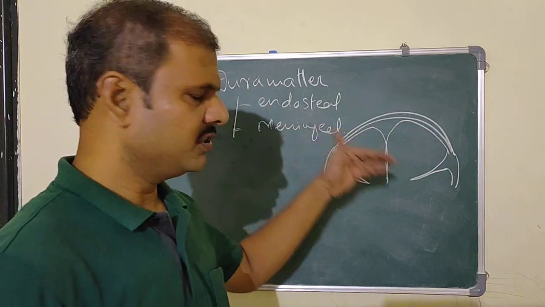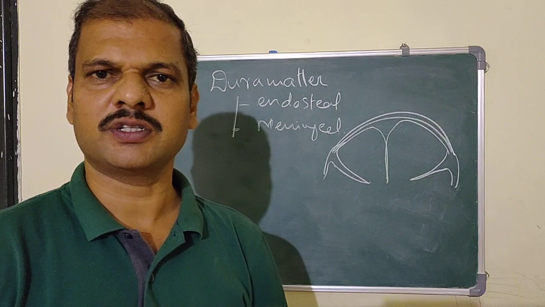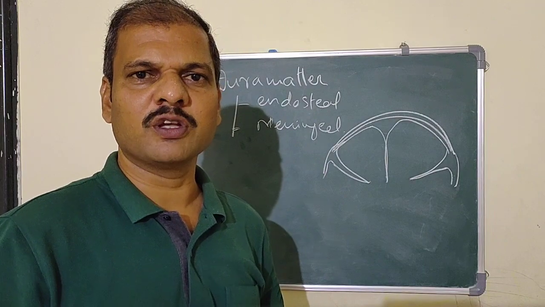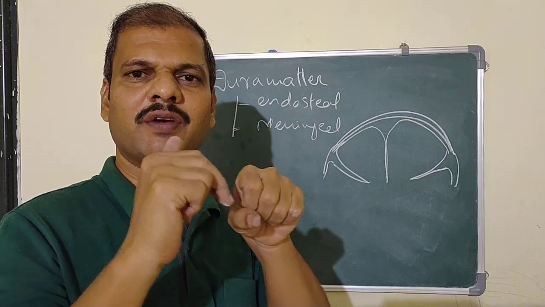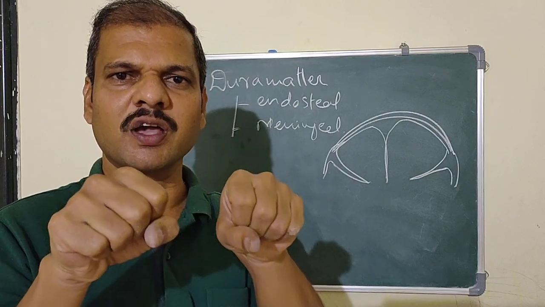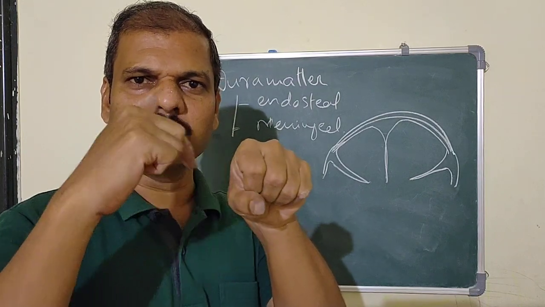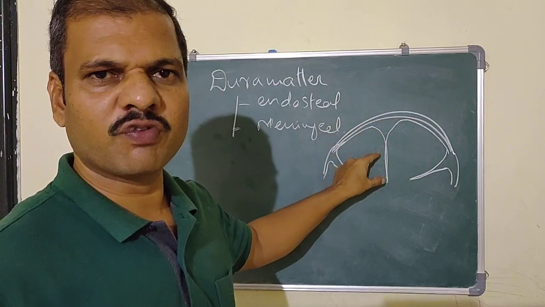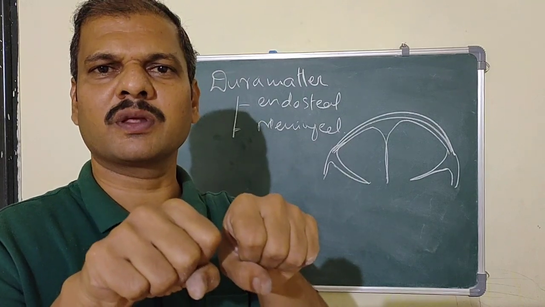What do these folds do? They separate the different parts of the brain. When you take the brain, there are the two cerebral hemispheres, left and right, and they can be divided, because within the gap between them there is a fold of the meningeal layer, which separates the left and right cerebral hemispheres.